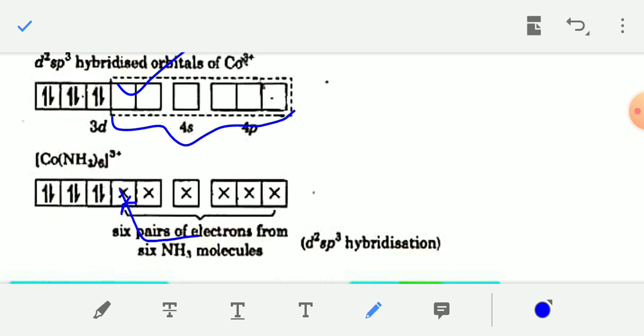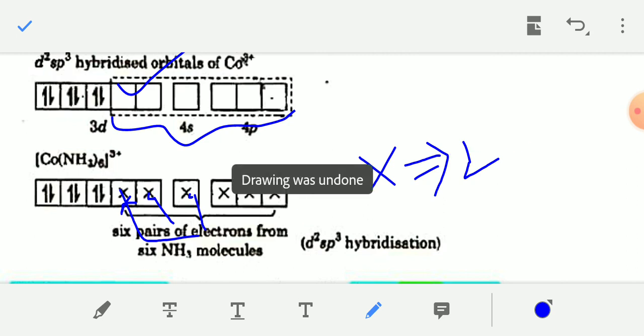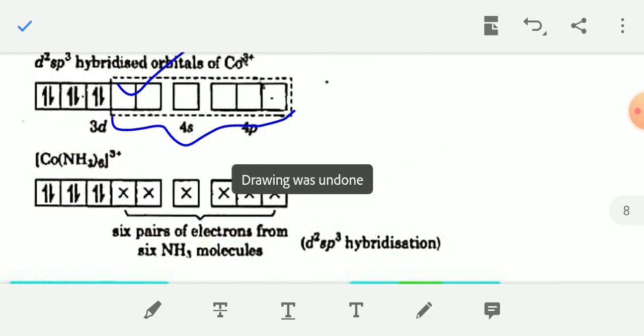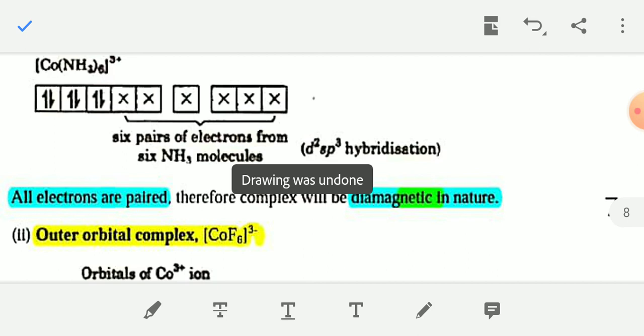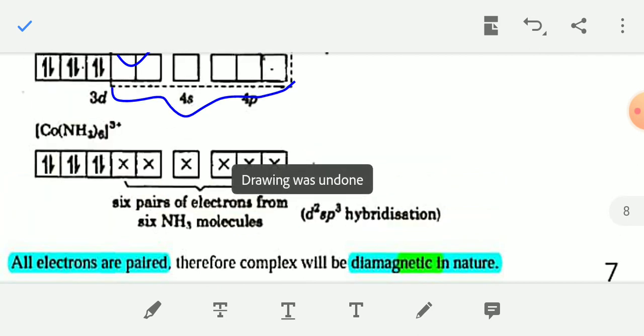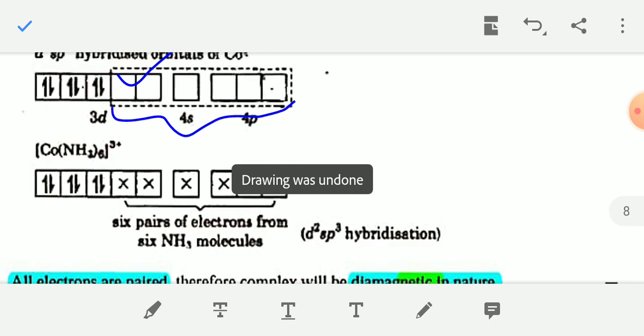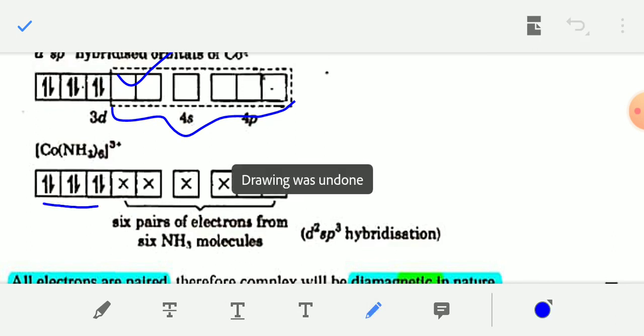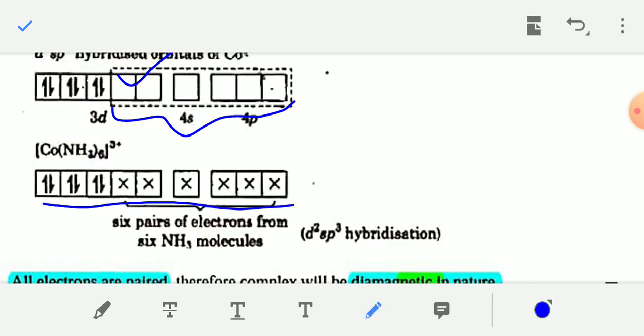After formation of the hybridized orbitals, the 6 ammonia molecules give 2 electrons to each vacant hybridized orbital and form coordinate bonds. Each cross means 2 electrons, which are provided by an ammonia molecule. So this type of complex is known as an inner orbital complex. The hybridization is d2sp3, as all the electrons are paired in these complexes.